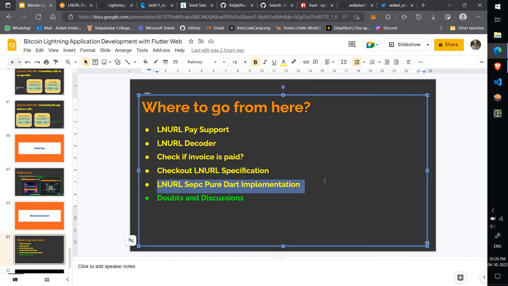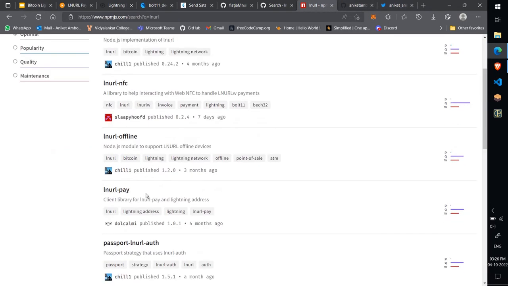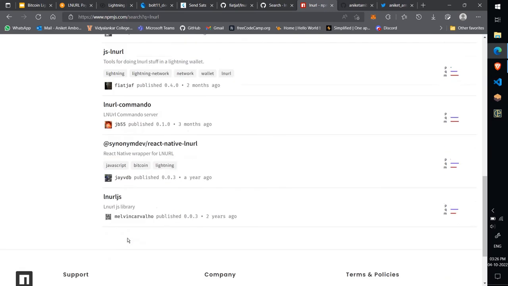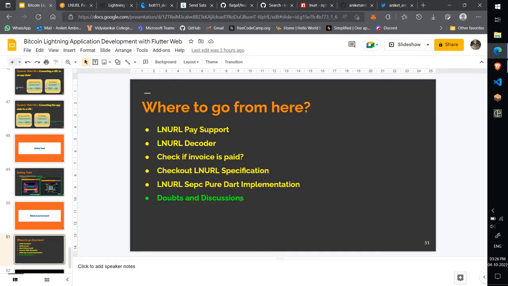Next, LNURL spec pure Dart implementation. What I mean by this is, if we take a look at NPM packages, there are a lot of different packages implementing LNURL functionality, but in Dart we don't have these options. For that reason, I really feel that we should start the implementation of the LNURL protocol in pure Dart. If you're really interested in it, we can have a talk on this topic.